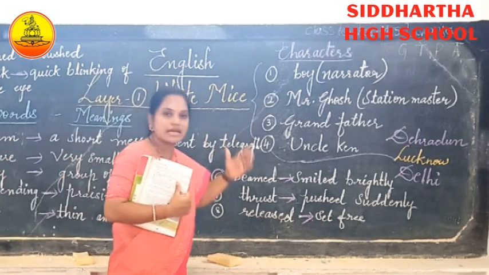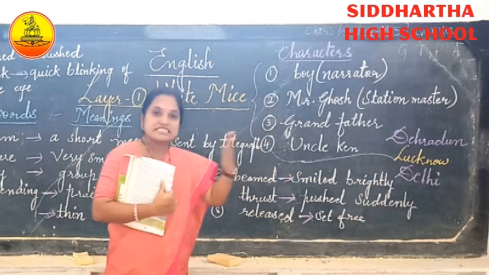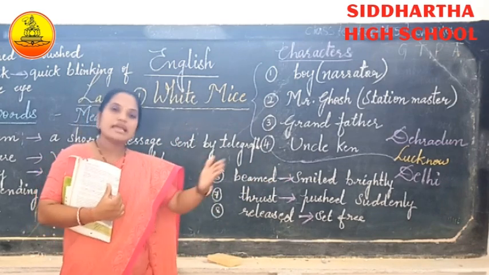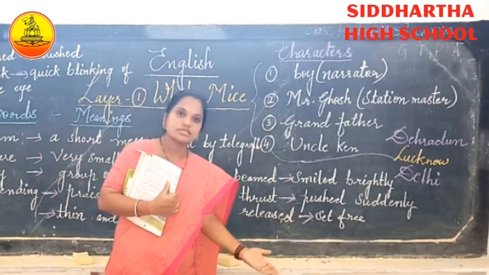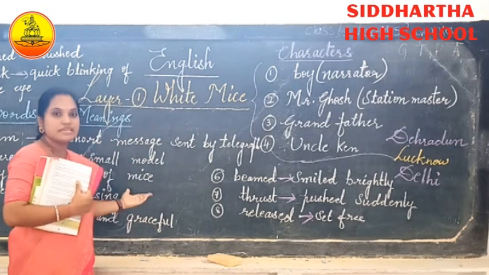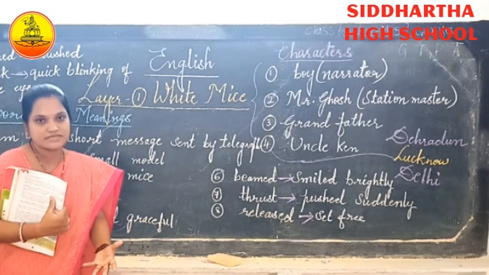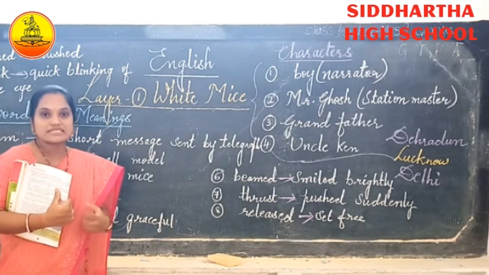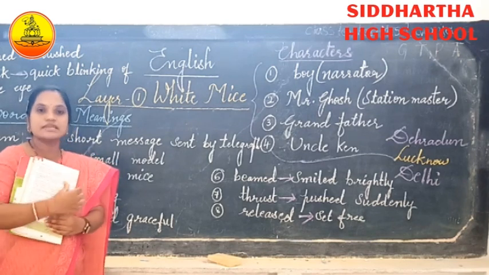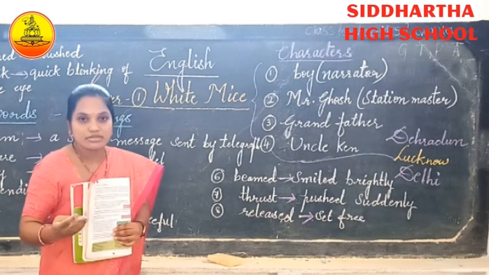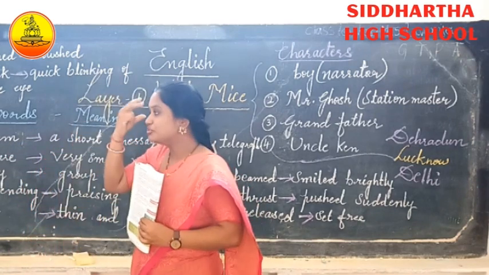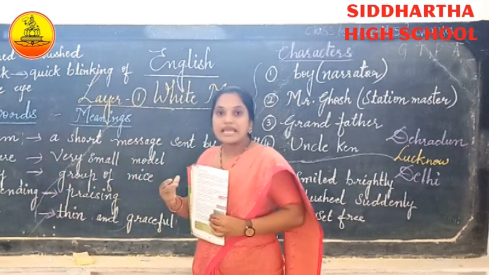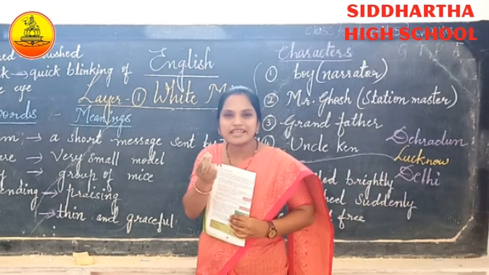His grandfather arrived and Mr. Ghosh received him also and took him to his house, and showed him the miniature railway the white mice lived on. The grandfather was also very impressed, and he started praising the white mice, saying that they had beautiful pink eyes and pretty little feet, thin and beautiful.